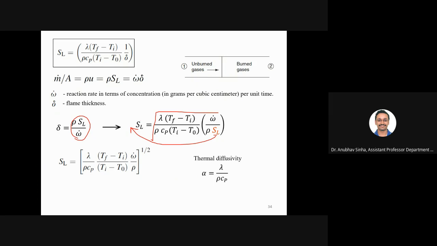Now lambda by rho Cp, you can write it as alpha. This is thermal diffusivity. So I can say SL is alpha times the temperature difference ratio and omega dot by rho, raised to the power 1/2. So this is one important result for SL. If you know the fuel properties and the temperature, you can find SL.